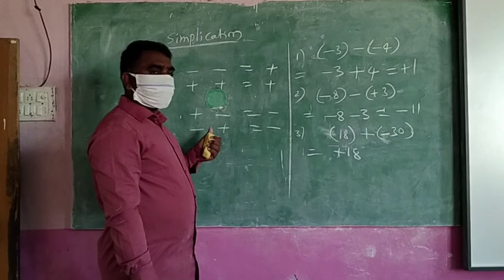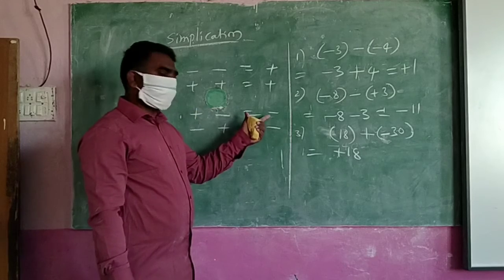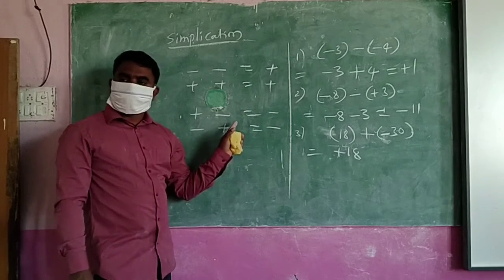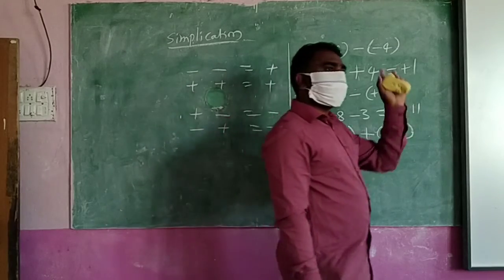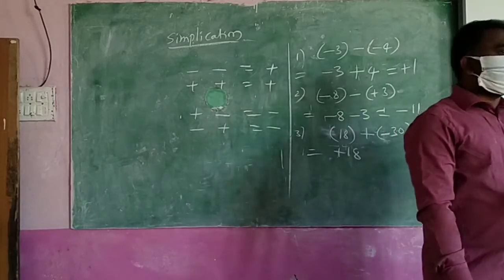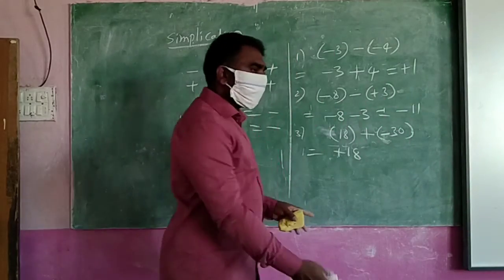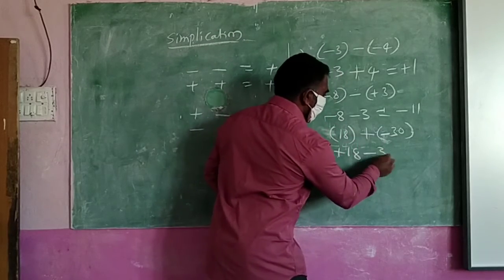Here, what will come for plus minus? So that's why I am saying you have to learn this by heart. Minus plus. Plus minus, plus also minus. Remember it like that. Okay? And here minus is there. Plus and minus will become minus 30.